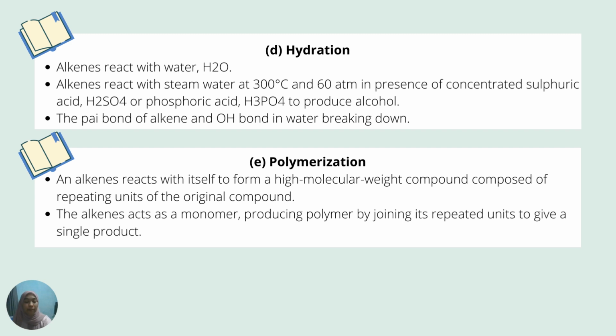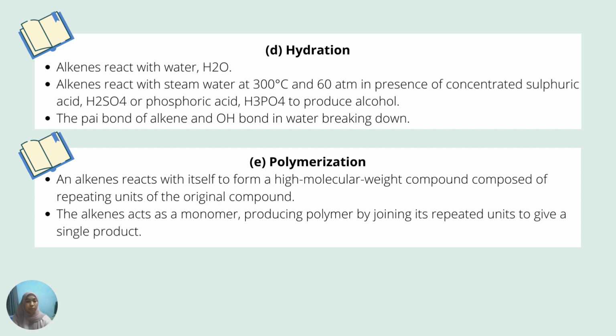In this reaction, the pi bond of the alkene and a bond in water break, producing alcohol. One example is when ethene reacts with water in the presence of phosphoric acid at 300 degrees and 60 atm to produce ethanol.